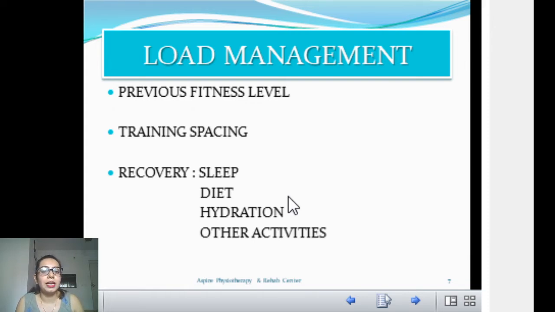Then diet is a major part. I think your body is like a machine. Whatever raw material you give your body, it will show it to you. So if you're giving it good, nutritious, protein-rich food, your body will sustain longer training sessions that way. But if you're not eating well, you're eating roadside food or street food, your body is not going to sustain for a longer time.